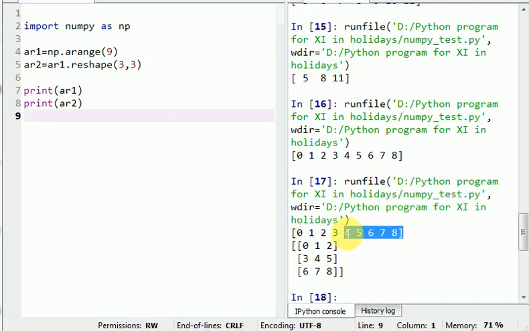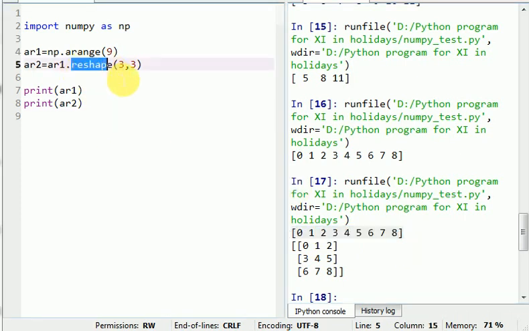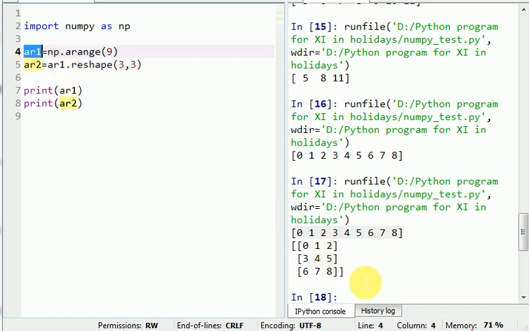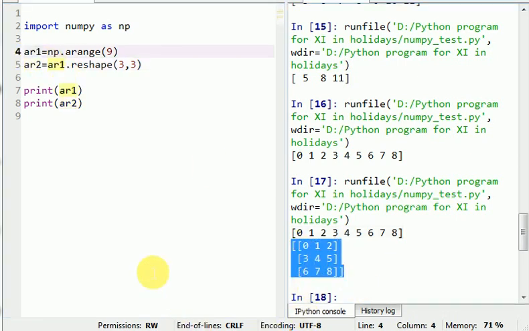This is the result of the first list AR1 with the 9 elements, starting from 0 to 8. Now we are changing the shape to a 3 by 3 matrix. We are converting the result of AR1 and storing it in AR2. That's my second array AR2, and that generates 3 by 3 on the basis of the values of AR1. So it will display in this format.